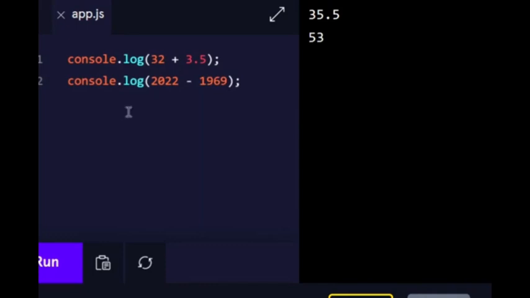Okay, so create another console.log inside the parentheses. Divide 65 by 240.